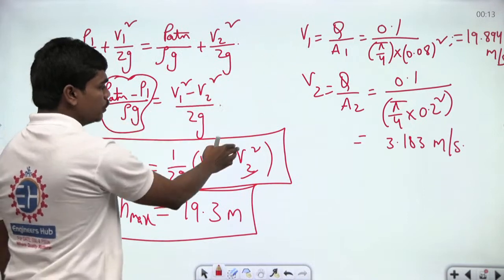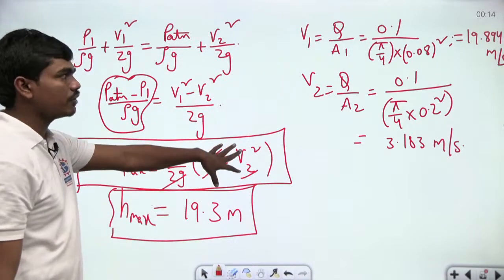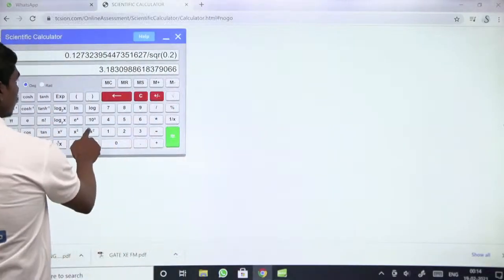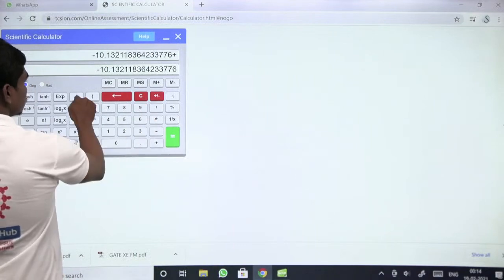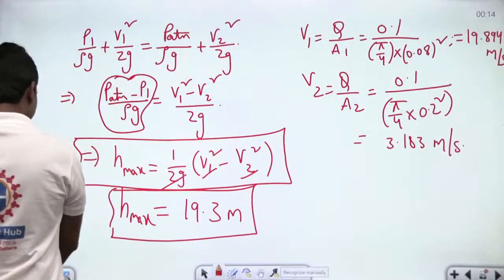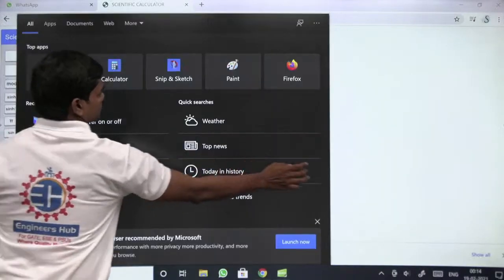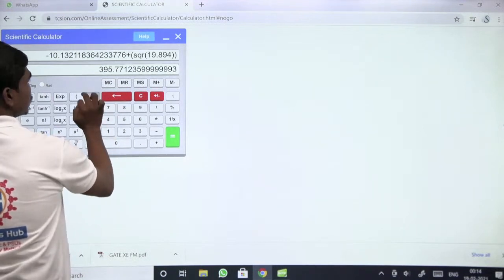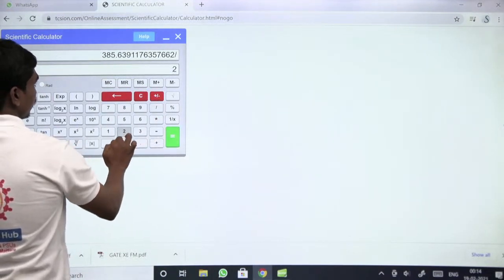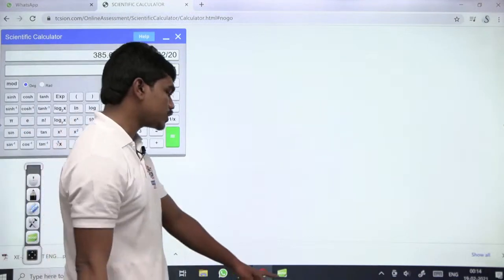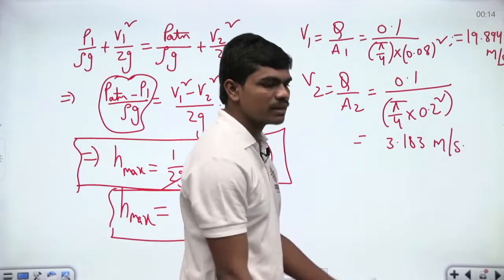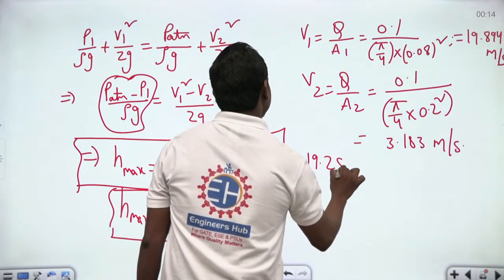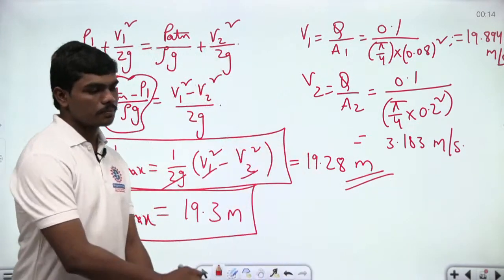So V1 is available with you, V2 is available with you. So 1 by 20 times of this complete value. Or else if you want, I could just show this for you. Square of this, of course, with a negative sign, plus we have 19.894 square. This is what we have. So divided by 20. So this is 19.28. So since they asked you for rounding off to 1 decimal or something, you can write 19.3 meters. Okay, so basically this value is 19.28 meters around. So 19.3.